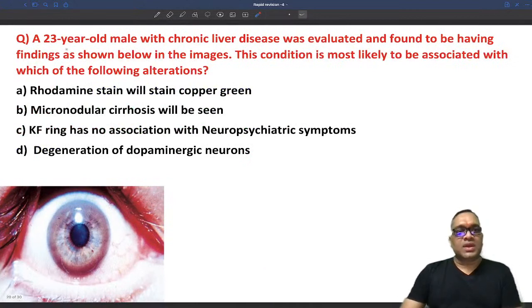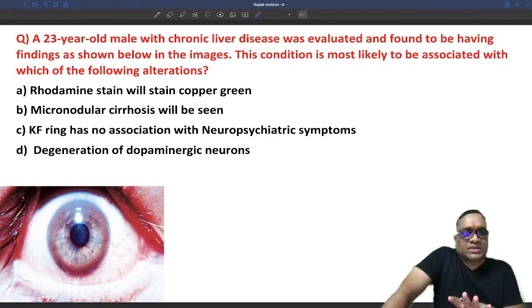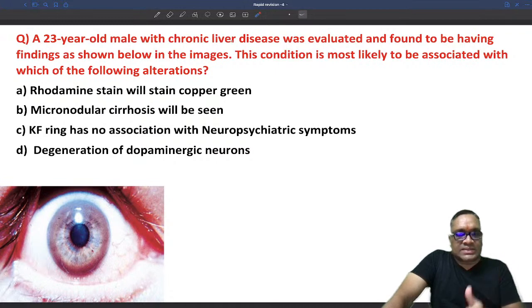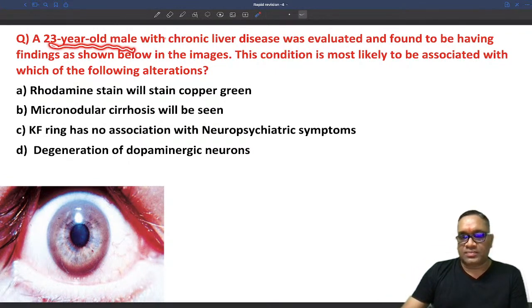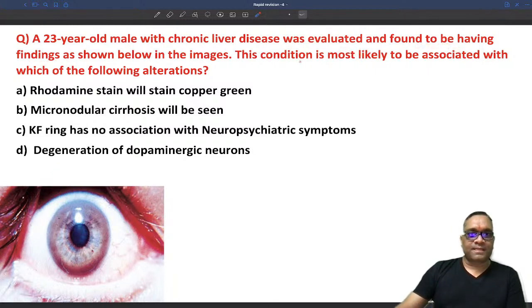Fine. So, a 23-year-old male with chronic liver disease. I can assure you this is one of the ubiquitous topics. I have seen this type of question, this topic, in the NEET exam, FMG also, and AIIMS also recently asked. A 23-year-old male, chronic liver disease, evaluated and found to have findings as shown in this image. The condition is most likely to be associated with which of the following alterations?